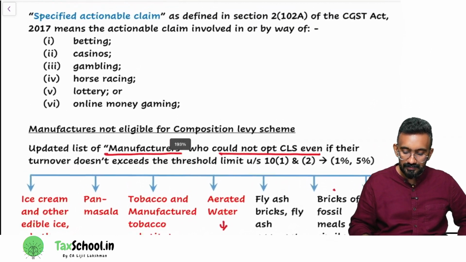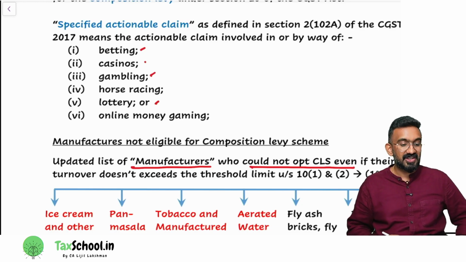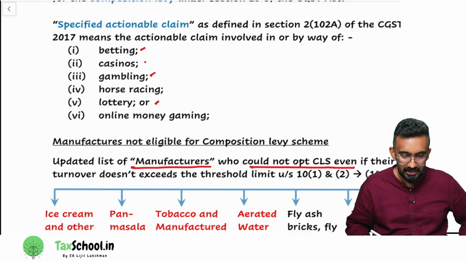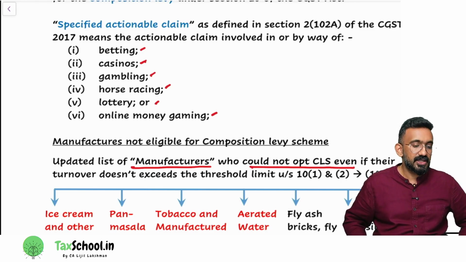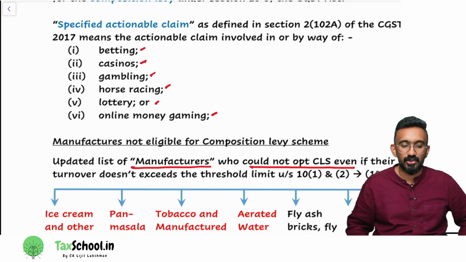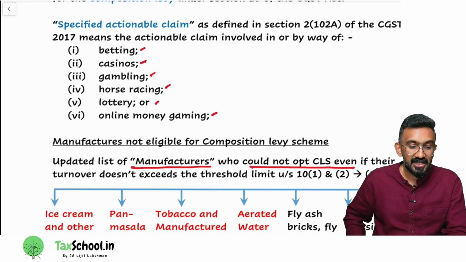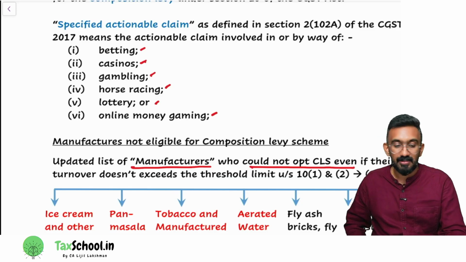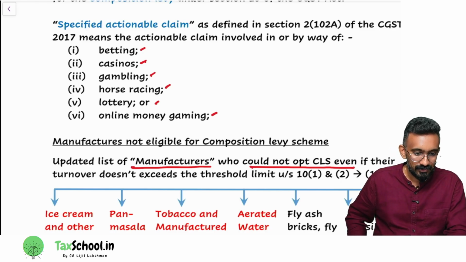Look at the list here. All demerit activities: betting, gambling, lottery. These were the three specified actionable claims we had earlier. Then they have added casinos, horse racing, online money gaming. These six activities, if you are doing, can you opt for composition levy scheme? No. The government said, hey, I want 28%. That's why I called it a specified actionable claim. Now, what are you doing? You are trying to take the benefit of composition levy scheme. I will not allow that. Are you guys understanding this? Is it clear? Can I have a thumbs up?